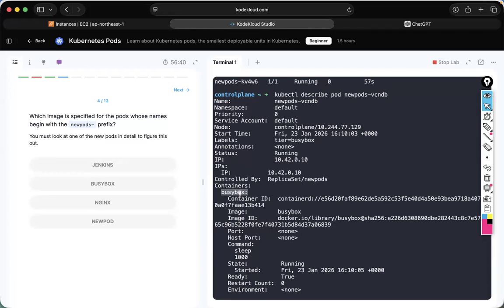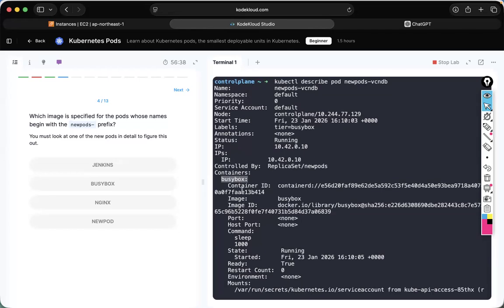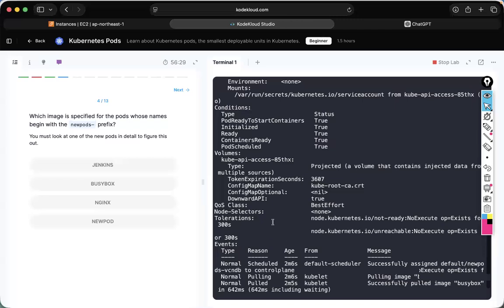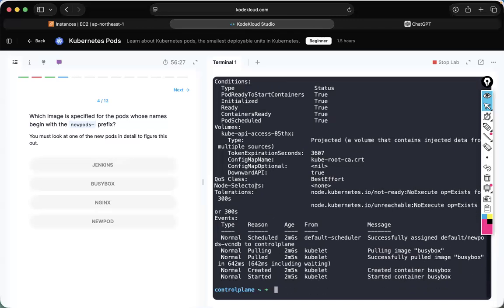Busybox. This busybox container is created with which image? Busybox. Again, scroll down. Do we have any other containers? No, that's all. Only one container in this pod. So what is the answer here? Busybox image.